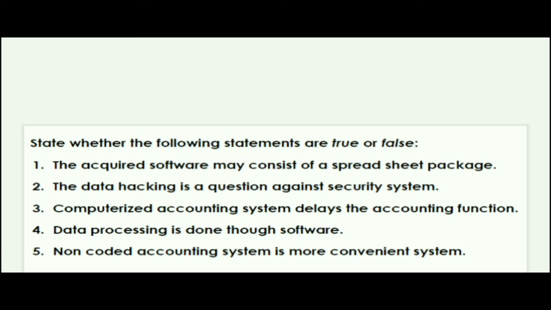No, computerized system actually increases the speed. It does not delay. So it's a false statement. Data processing is done through software. That's true. Non-coded accounting system is a more convenient system. So well, that's false. So guys, this is how we have covered the overall chapter wise objective questions of this financial accounting.